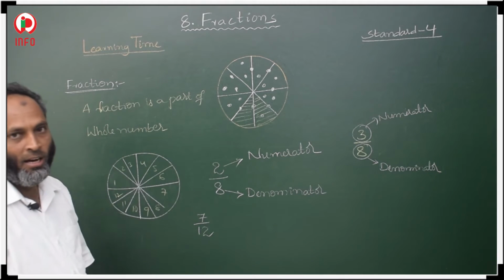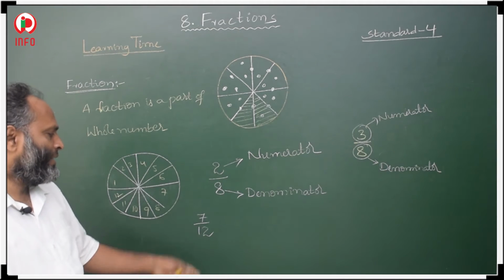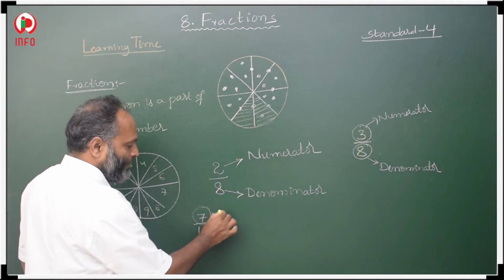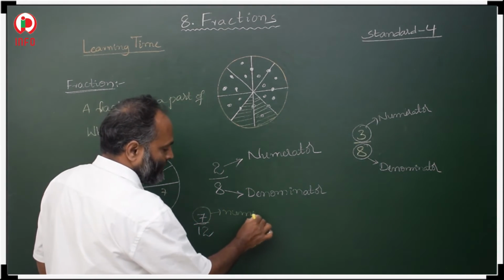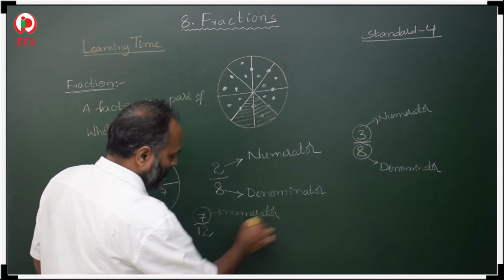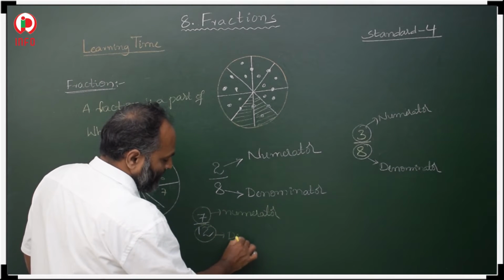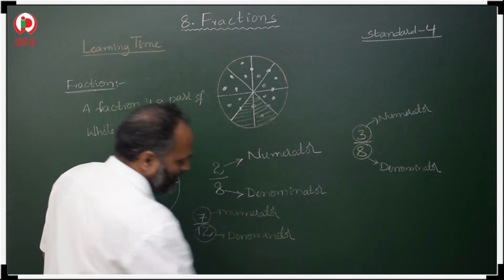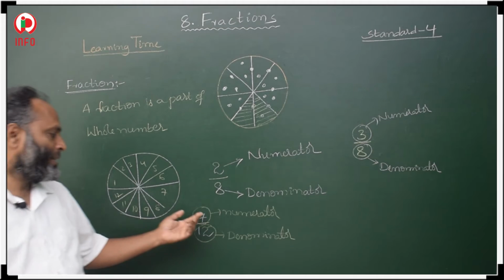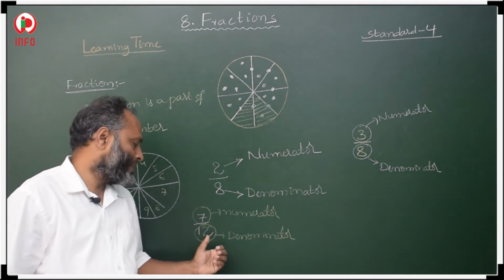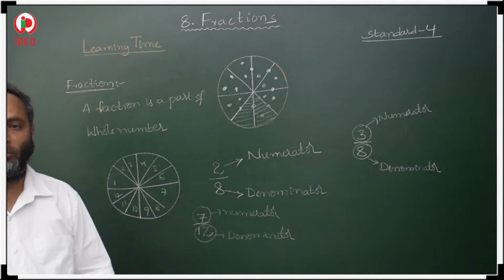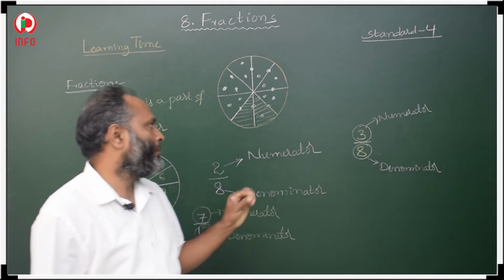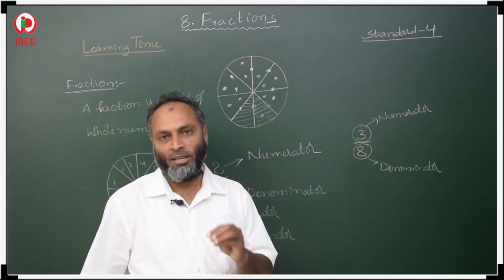So how can we represent it as a fraction? 7 divided by 12, 7 by 12. This 7 is the numerator, and this one is the denominator. The upside number is called the numerator, and this down one, the total number of parts, is the denominator. So the denominator always represents the total number of parts we divided into.